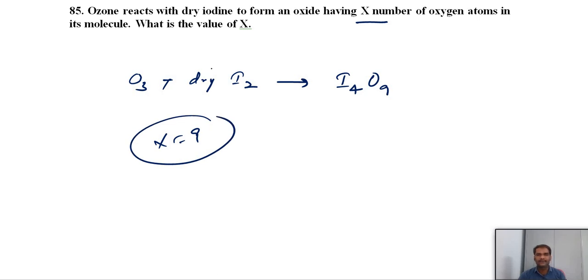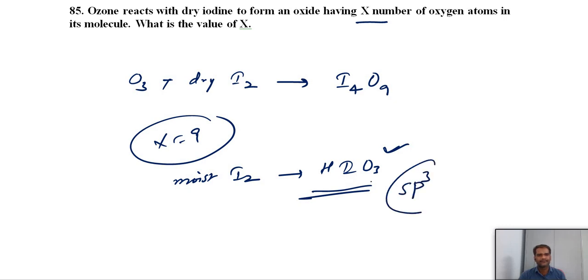One more thing: instead of dry, if they ask moist iodine, this also we discussed. If they give the same integer type question, they may ask that ozone, when reacted with moist iodine, gives iodic acid, HIO3. They may ask the oxidation state, the hybridization, or the number of lone pairs present in HIO3. It is sp3 hybridization and it has one lone pair.